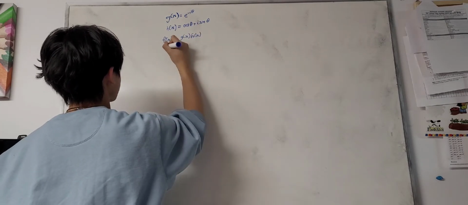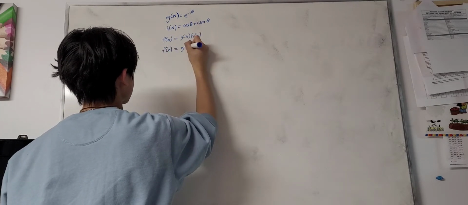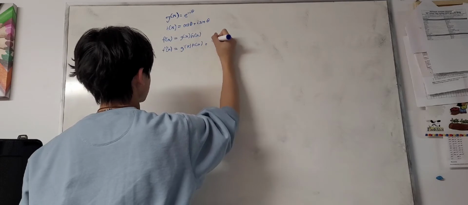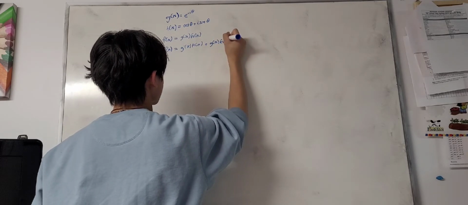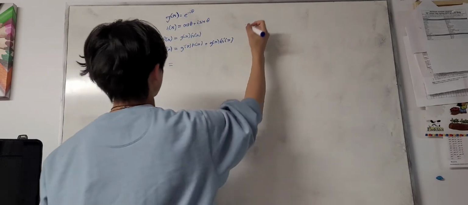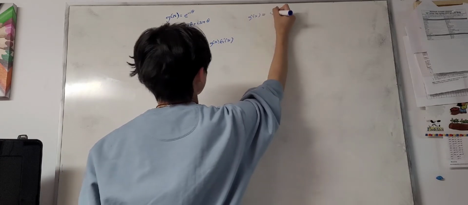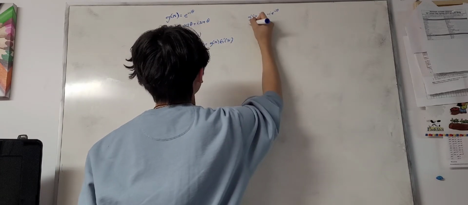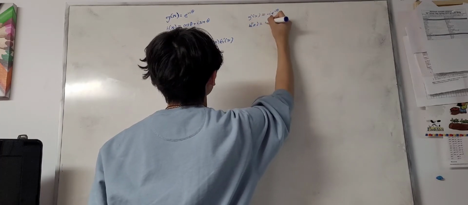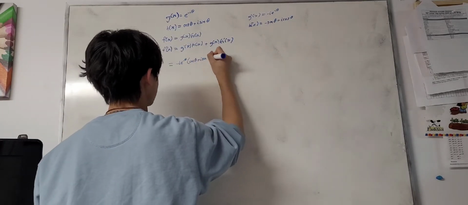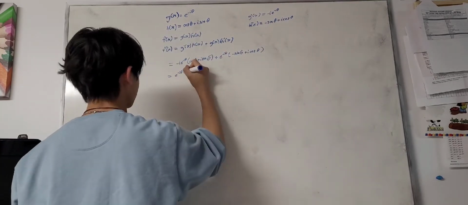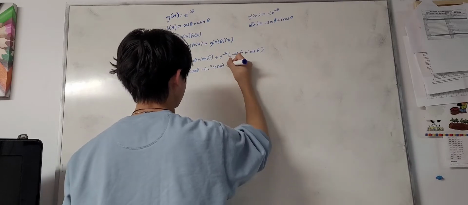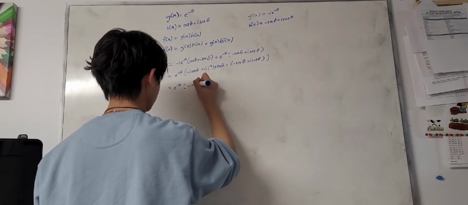Take the derivative of f of x, and using the product rule, we get g prime of x times h of x plus h prime of x times g of x. g prime of x is equal to negative i e to the power of negative i theta, and h prime of x is equal to negative sine theta plus i cosine theta. Factor out e to the power of negative i theta, simplify, and you will cancel out the trig identities,